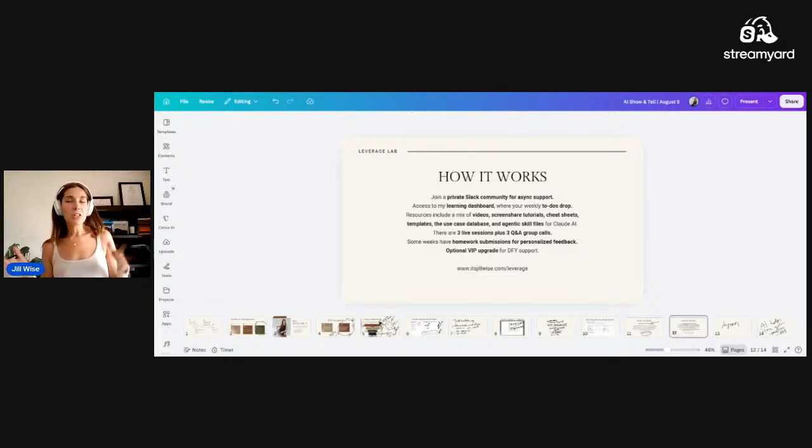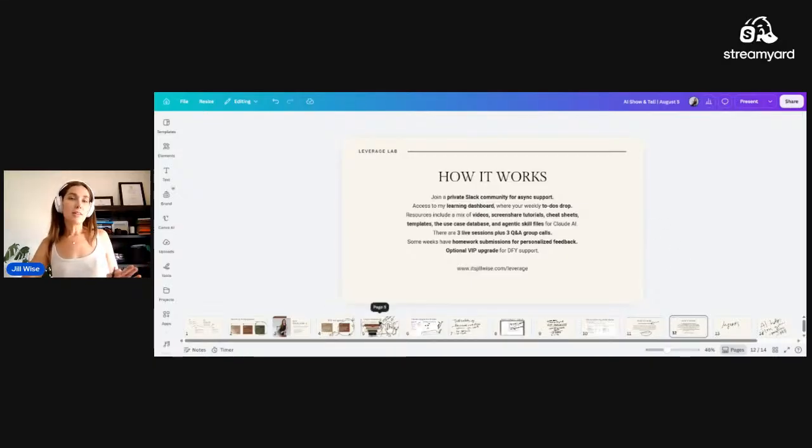We also do live sessions. Like I mentioned, there's a kickoff call. We do live diagnostic together. We do show and tells together. We do a lot of live work together, as well as the stuff that you're doing on your own time. We do group Q&A calls. Sometimes there's homework submissions. If you send those over, then you get personalized feedback. And then there's the option to upgrade to VIP if you want a little bit of done-for-you support while I'm helping you build those systems too.